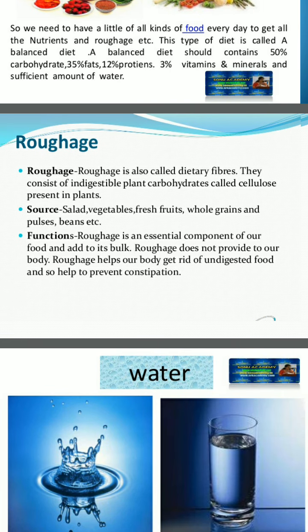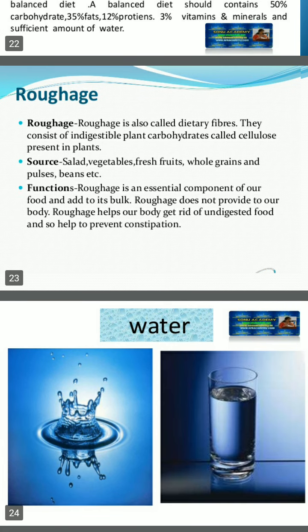Roughage, also called dietary fibers, consists of indigestible plant carbohydrates called cellulose present in plants. Sources of roughage: salad, vegetables, fresh fruits, whole grains and pulses, beans, etc. Now let us see the functions of roughage.